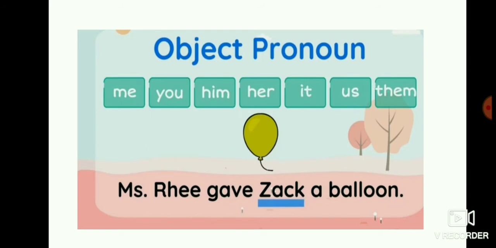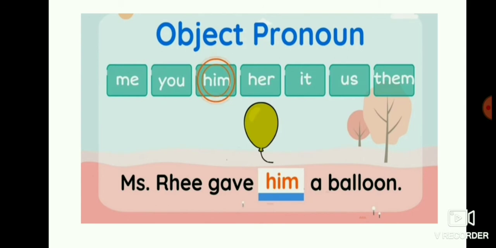See, object pronoun. Miss Ree gave Jack a balloon. Who is receiving? Jack only. I told you, the receiving part. So Miss Ree gave Jack. For a male, you should write him. For a female girl, you should write her. Jack is a male, so what should you write? Him. See the answer? Miss Ree gave him a balloon.